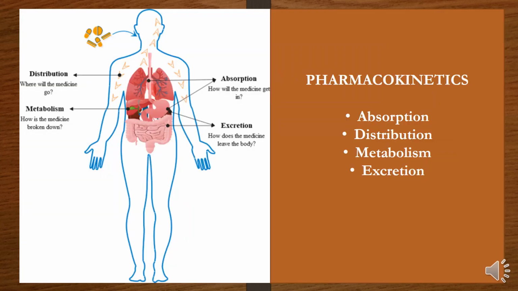So let's see. Pharmacokinetics is referred to as the absorption, distribution, metabolism or excretion of the drug from the body. For example, if a drug is administered in a human body or any living body, it will first be absorbed, then it will be distributed, that is, it will be distributed in the target organ, and then it will be metabolized, that is, broken down, and after that it will be excreted from the body.